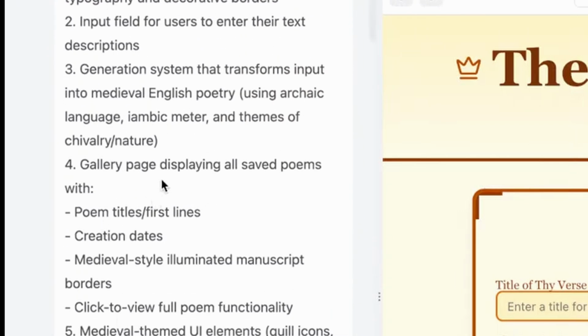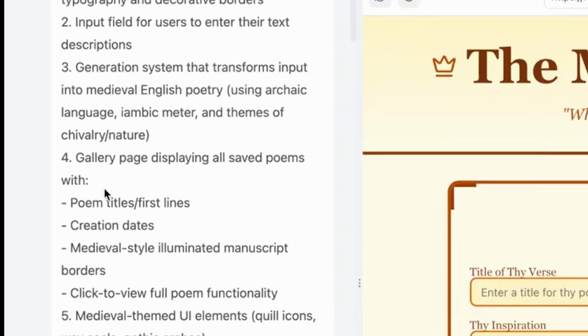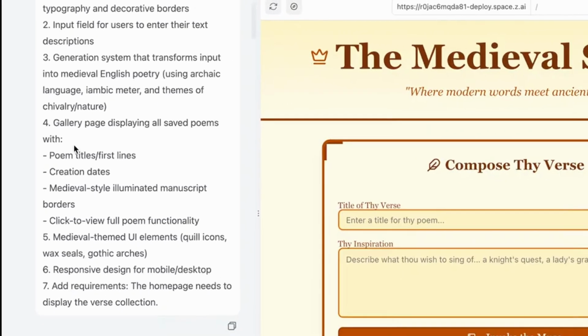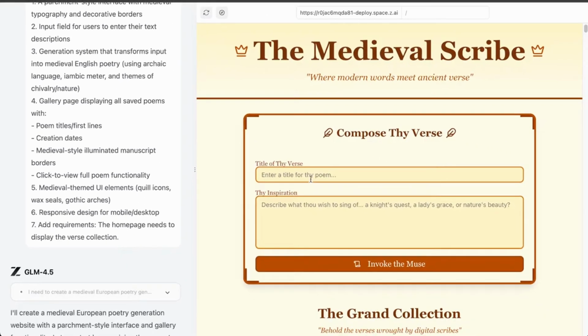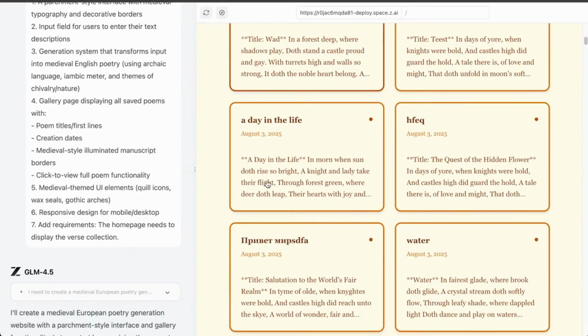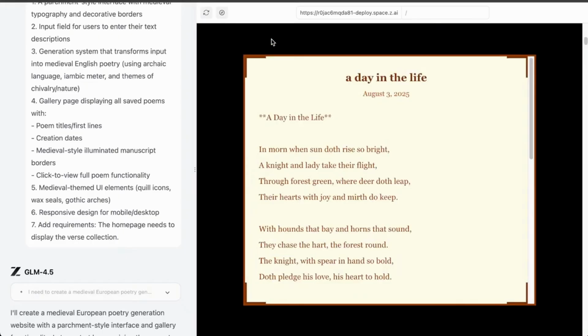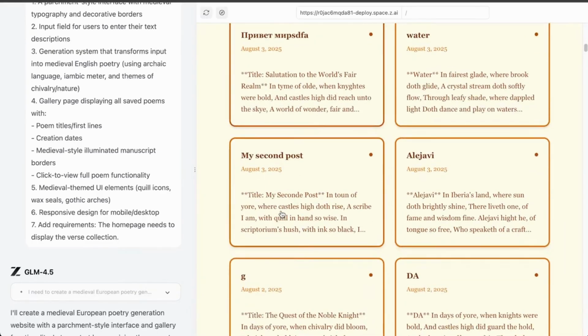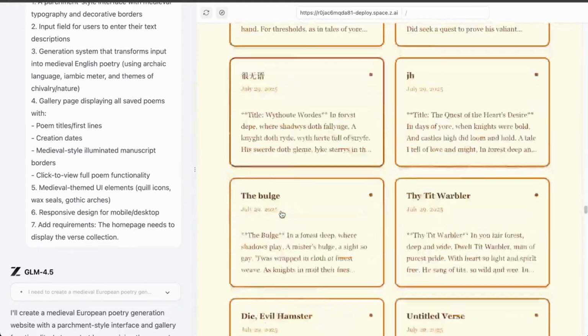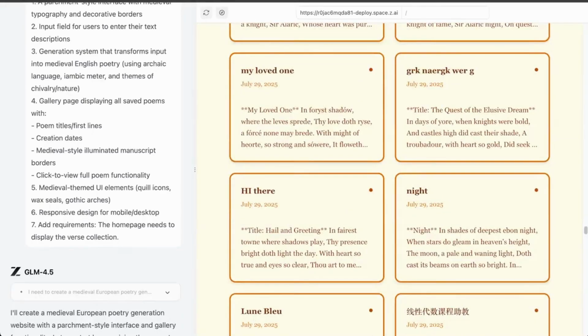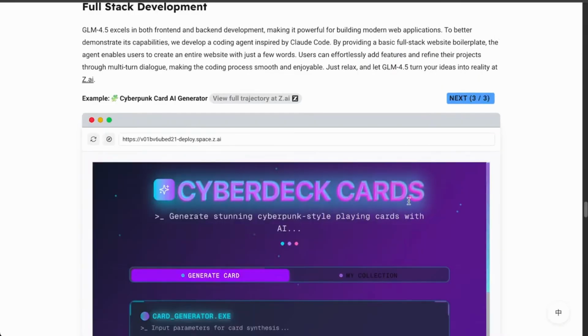A gallery page displaying all saved poems with poem titles, first lines, creation dates, and so on and so forth. So let's see what we got. The visual here is not the greatest, but it's very cool that I can click and go to the poem. This is really nice. Wow. Okay, this is pretty cool, right? Nice.